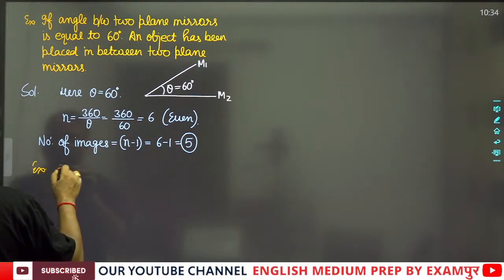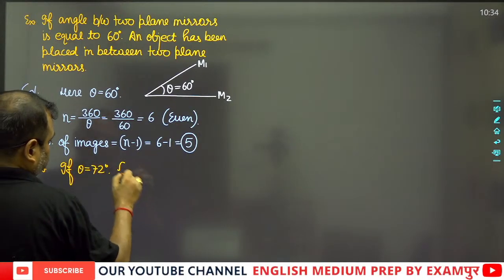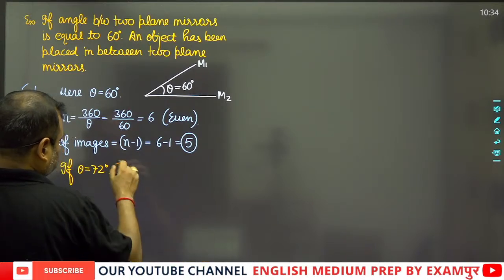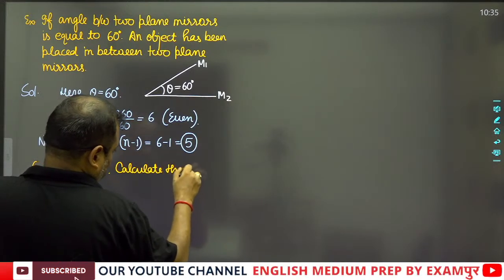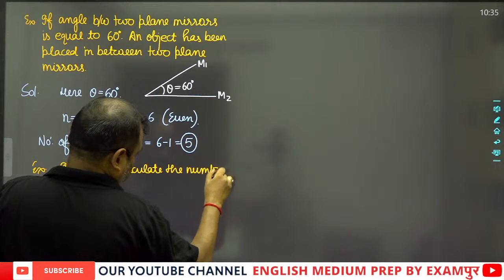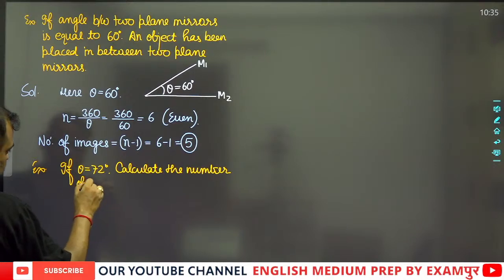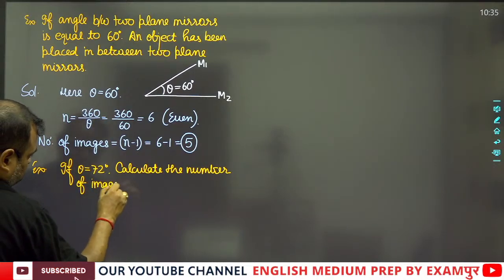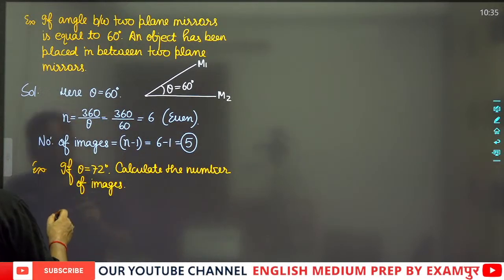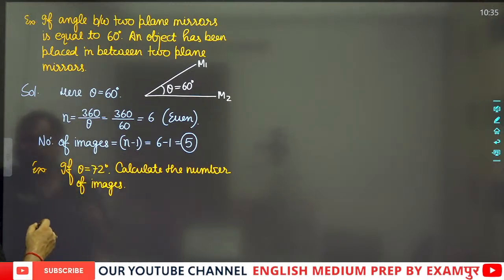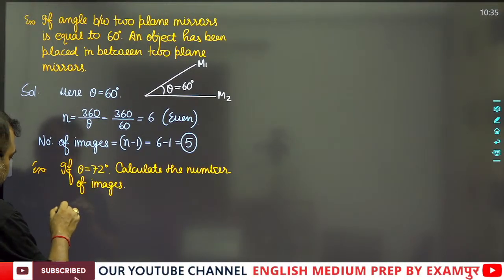Okay, so here if theta is equal to 72 degrees, then calculate the number of images.